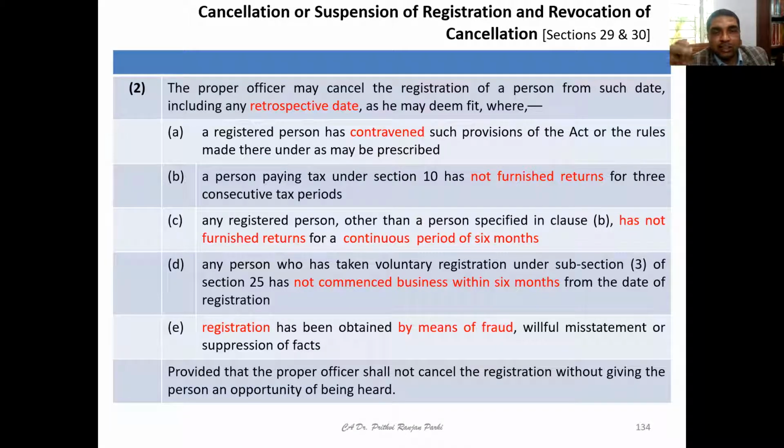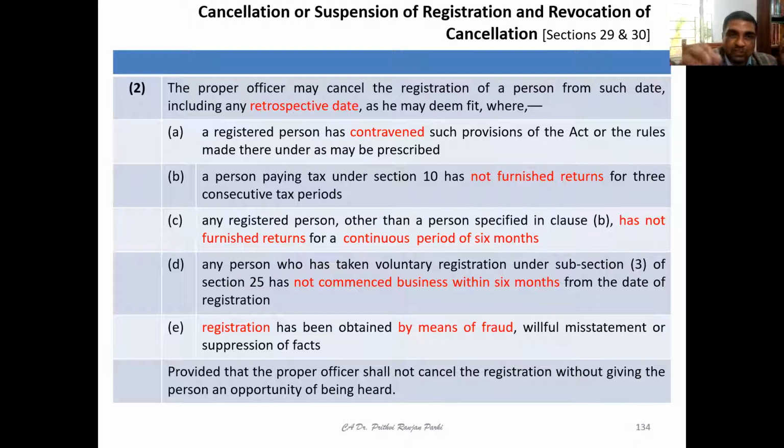In which situation can this be done? If the registered person has contravened some of the provisions of the Act, has not complied with the provisions of the Act, or has not furnished returns for 3 consecutive tax periods, or has not furnished returns for a continuous period of 6 months, or has not commenced the business within 6 months from the date of registration, or where the registration has been obtained by means of fraud, willful misstatement, or suppression of facts.